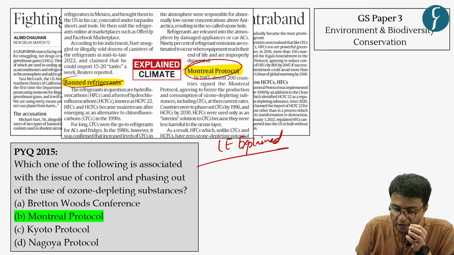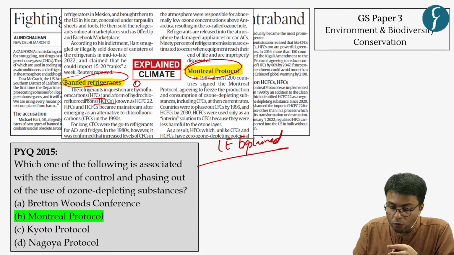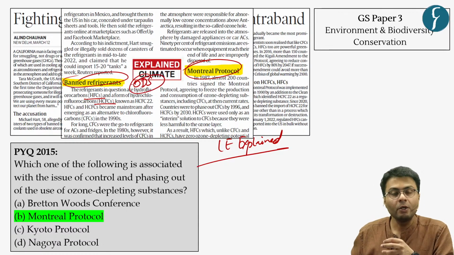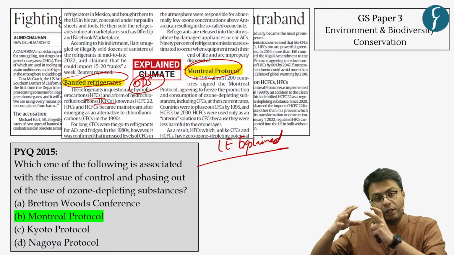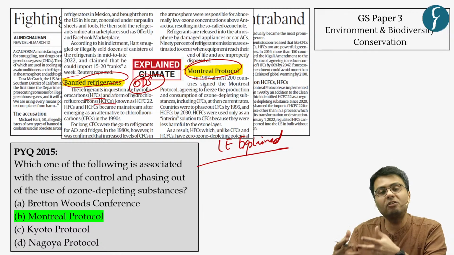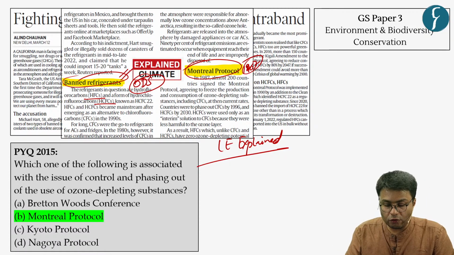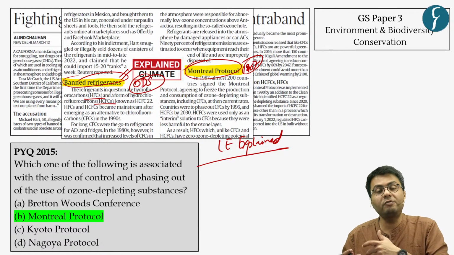Now, these refrigerants, especially hydrofluorocarbons, are ozone-depleting substances, which means when they reach the stratosphere, they react with the ozone layer, thereby depleting this ozone layer. Hence, the Montreal Protocol, which was introduced in 1987, banned the use of these refrigerants because of their ozone-depleting nature.